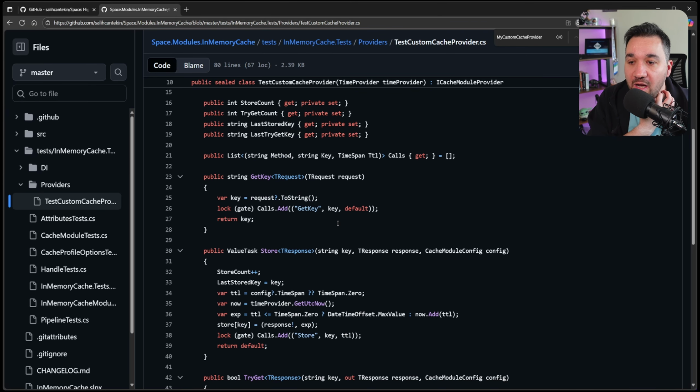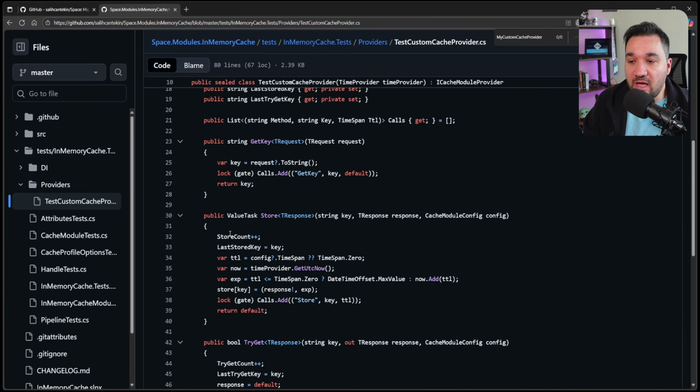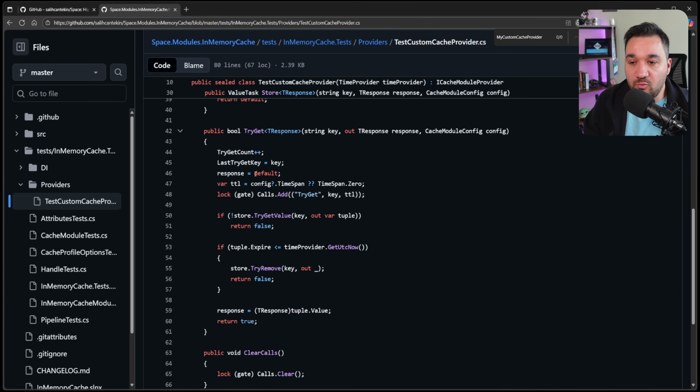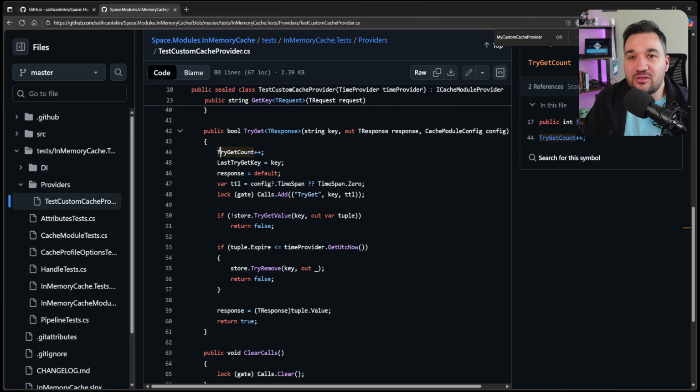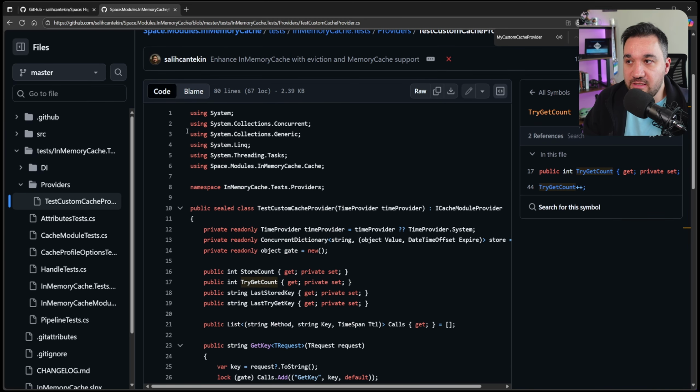So now I am able to provide how I'm going to store, how I'm going to generate a key, and how I'm going to get it from the cache. So even though it is in-memory cache, you can create your own customization, like a custom cache for Redis, for example. You can just override it and make that cache module use your implementation instead.